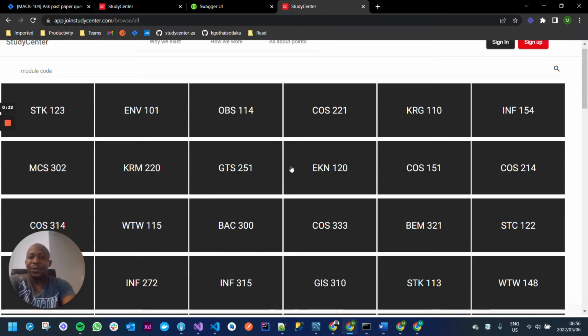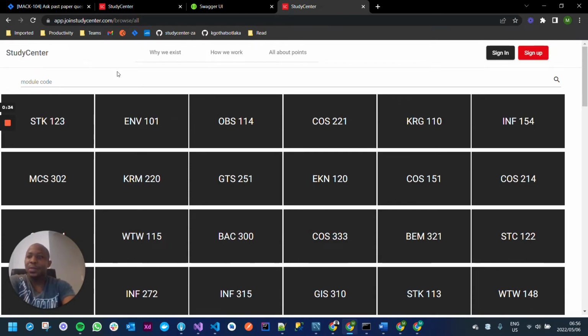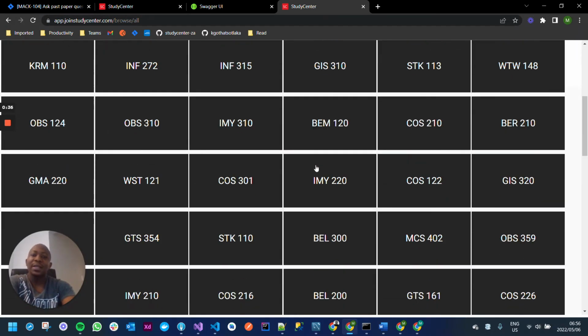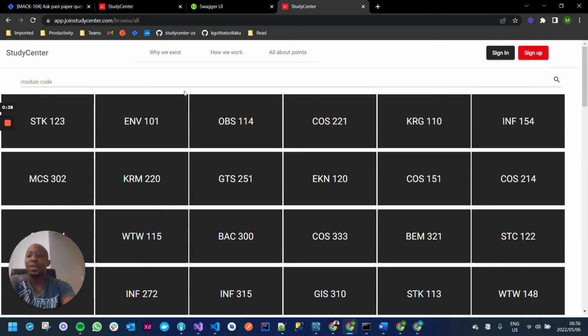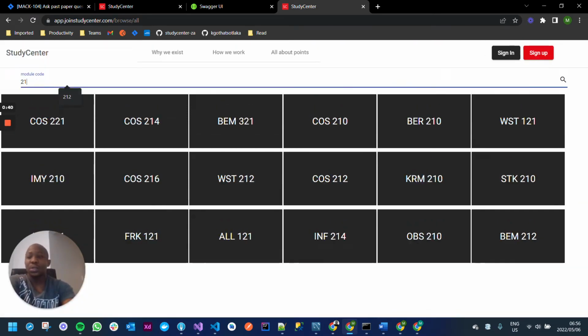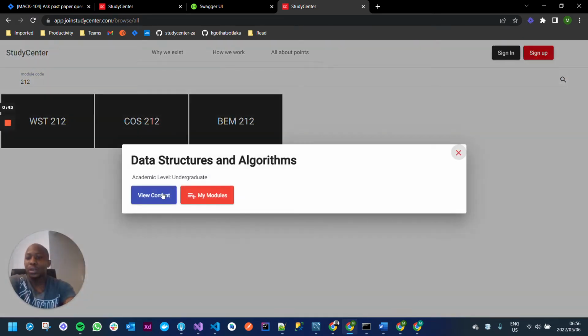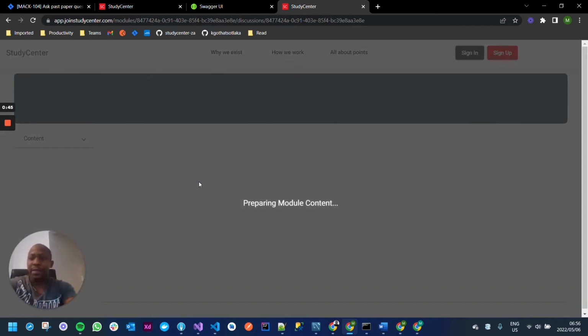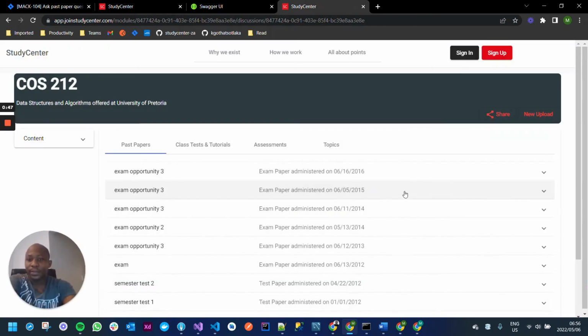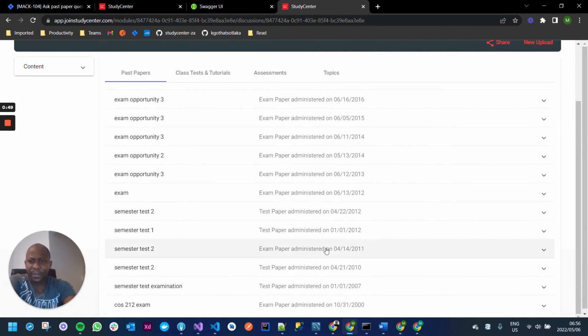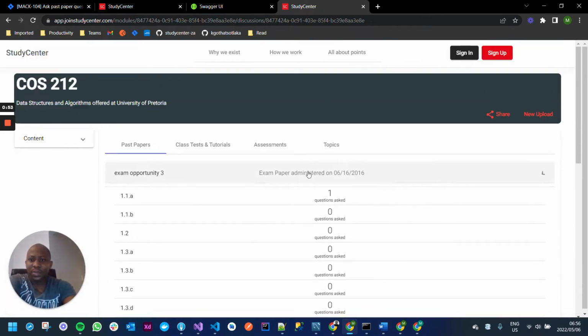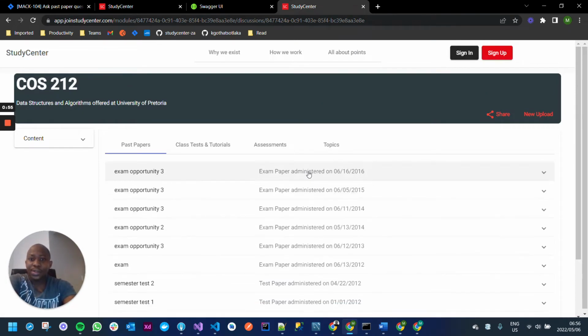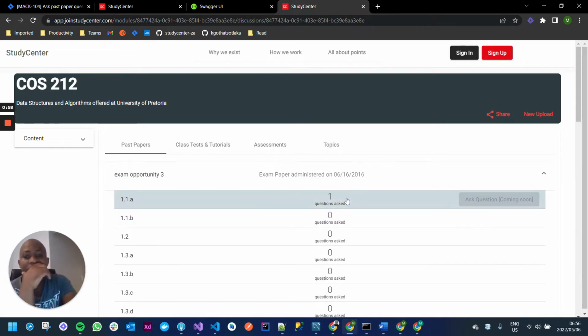Okay. So we've already covered this part whereby when you log in, you now see a list of all the modules that are currently listed on the platform, right? So I'm just going to go ahead and go to 2 and 2 because that is the one that has content at the moment, right? So as you can see, this was already done. I've already listed the past papers. So right now I am currently testing these with this functionality to ask questions, right?